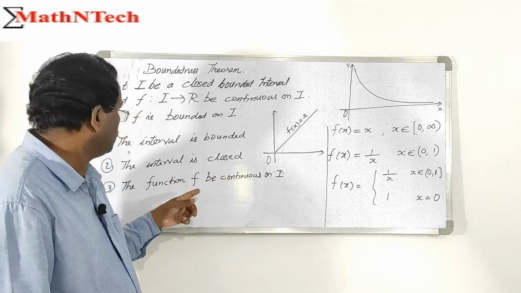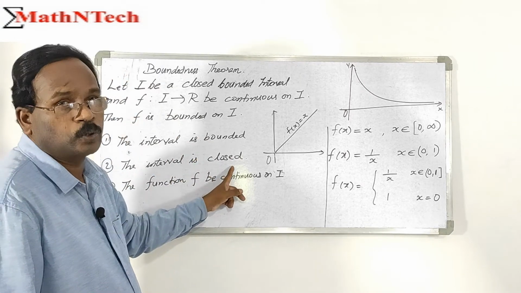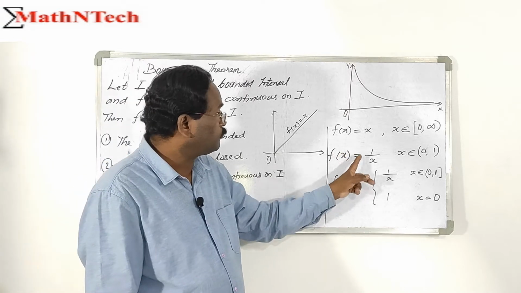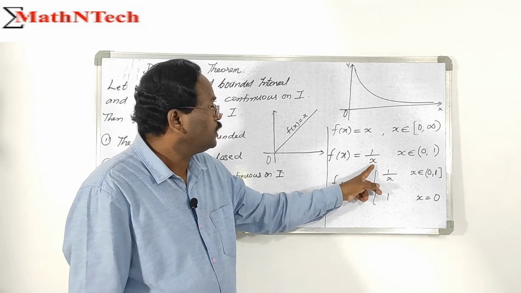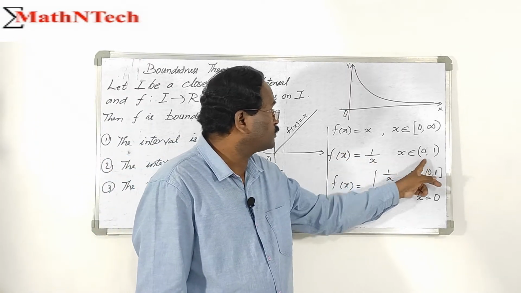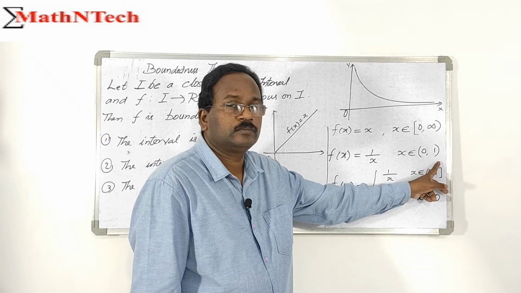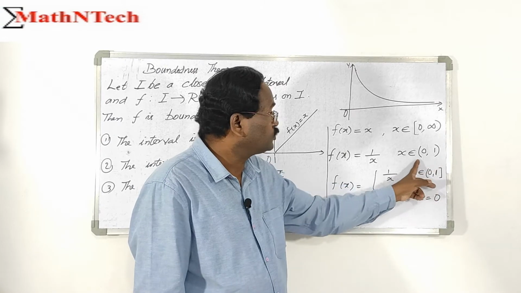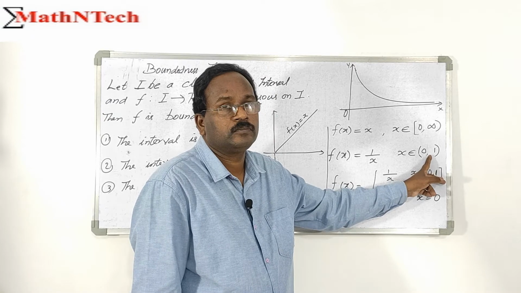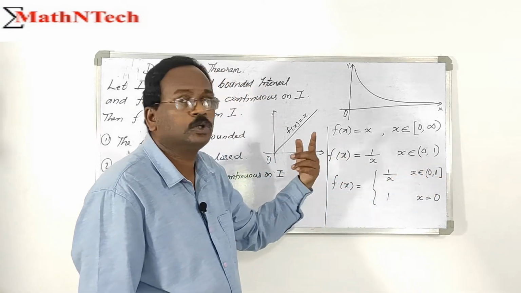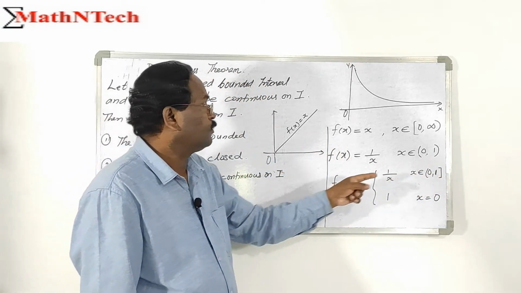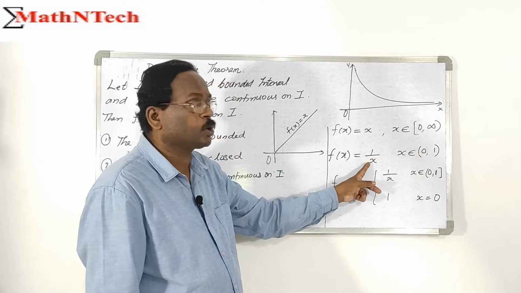Our second example is where the interval is not closed. Suppose we take f of x equals 1 by x on the open interval 0, 1. The interval is open here. Again the function is not bounded. Why? What happens when x is close to 0?